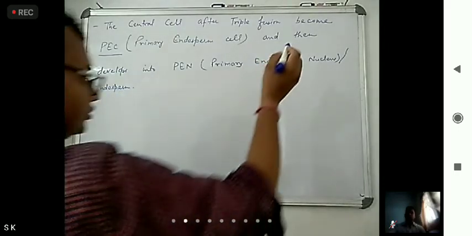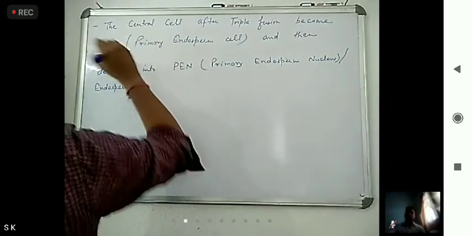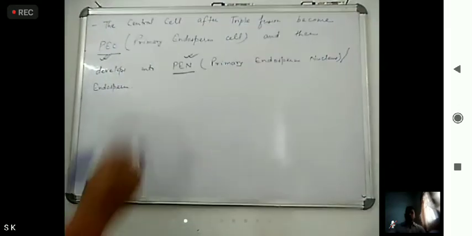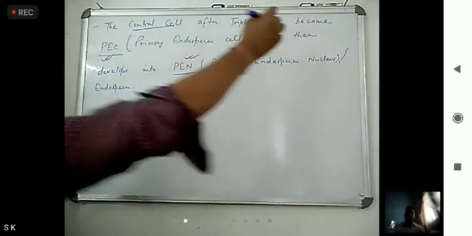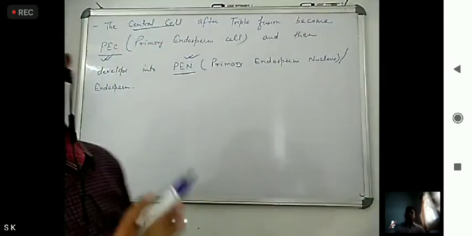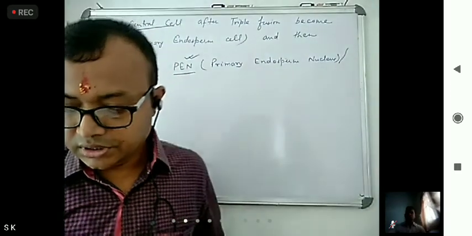Okay, so you have to remember this one. First PEC and then PEN. Central cell first becomes what? PEC, and then it becomes PEN, primary endosperm nucleus.